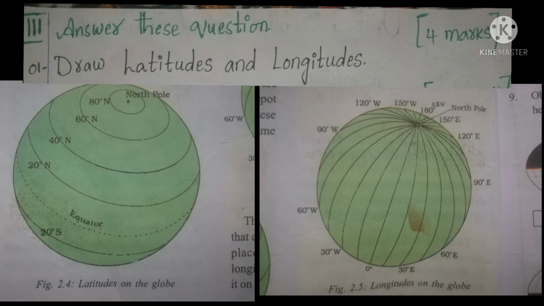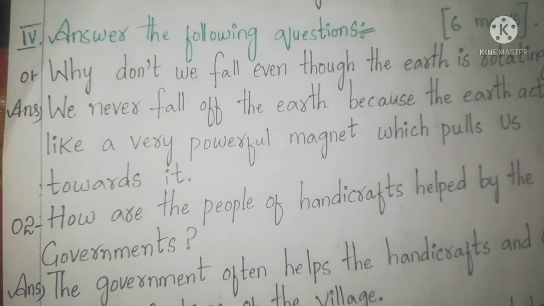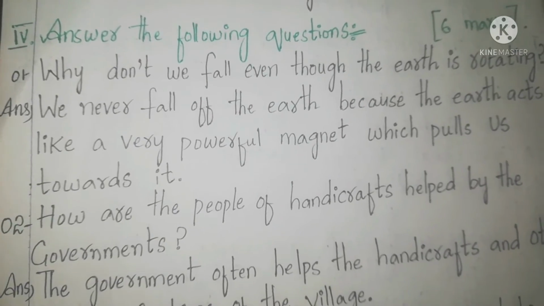So what we have to do? Yes, draw latitudes and longitudes. What we have to do? Yes, we have to draw latitudes on the globe and longitudes on the globe, okay? So we have to draw these 2 in this bit, okay? And this bit carries 4 marks, okay na? Next, fourth bit, answer the following question.